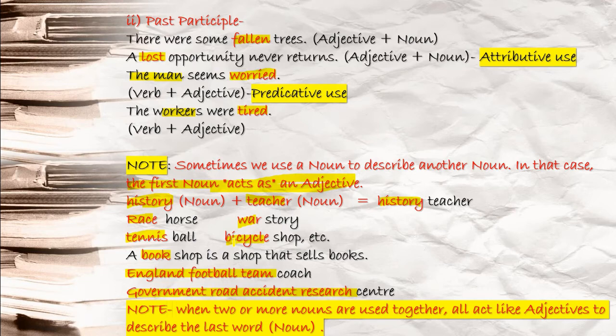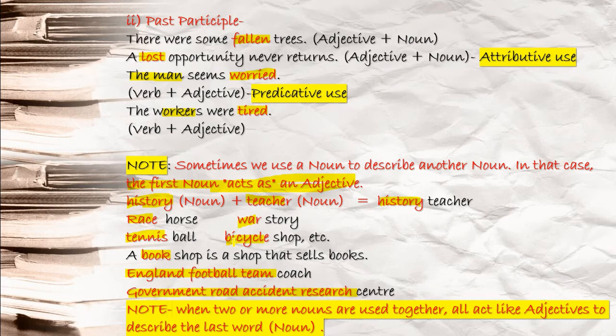Now one more thing you see, there can be two or more than two nouns you can use together, and all will act like adjectives to describe the last noun. You see, England football team coach. You're talking about the coach of a national football team, and that is the England football team. Describing the coach, who is the coach? That England football team coach.